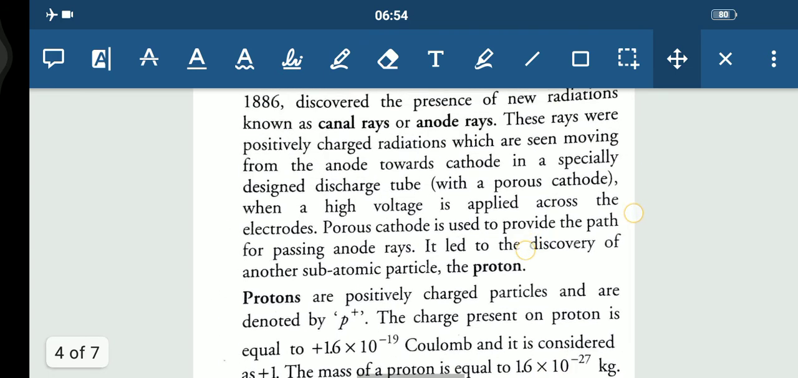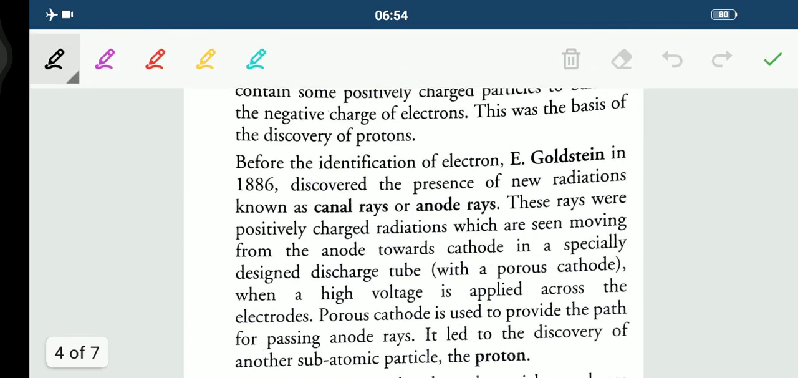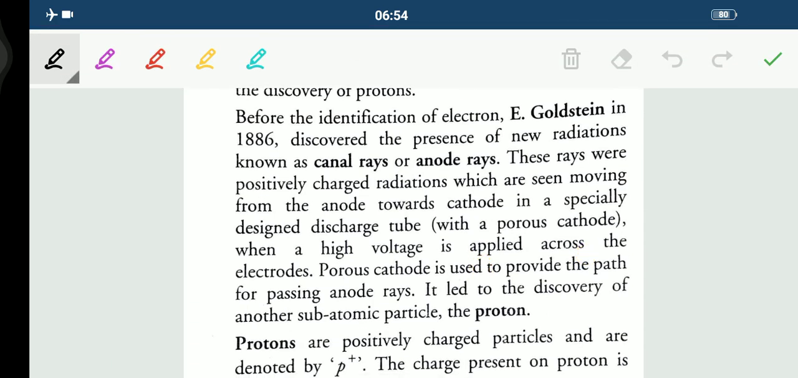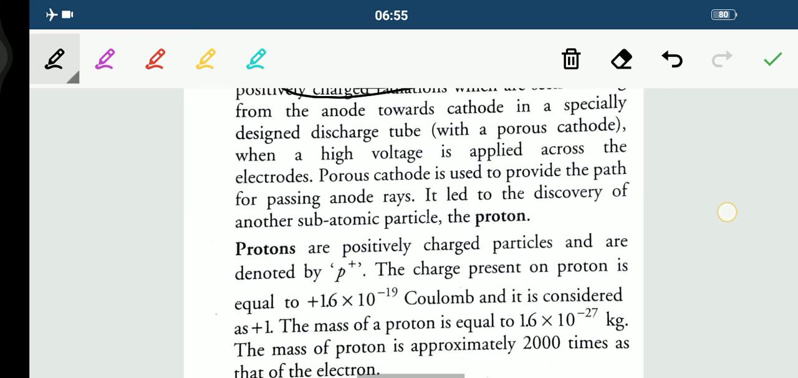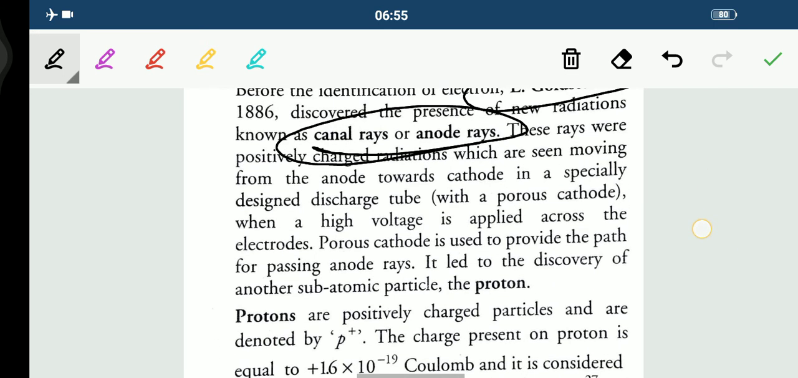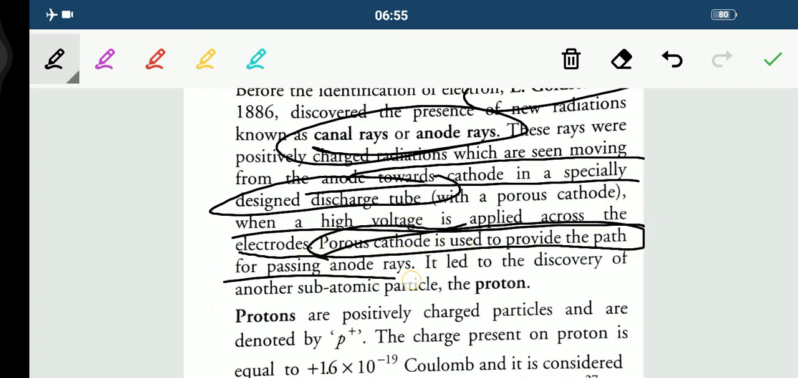So this led to the discovery of another subatomic particle, that was the proton. So the same thing happened here, and who was responsible? Goldstein. So he discovered this new radiation, that is canal rays or anode rays. Fine, children. So you can see here that these rays were positively charged radiations which are seen moving from the anode towards cathode. And that is true in a specially designed discharge tube. So when a high voltage is applied across the electrode, a porous cathode is used to provide the path for passing anode rays, and this has led to the proton.